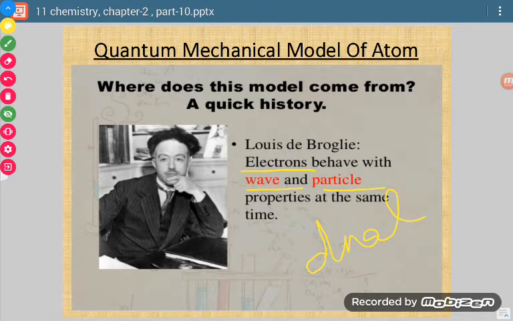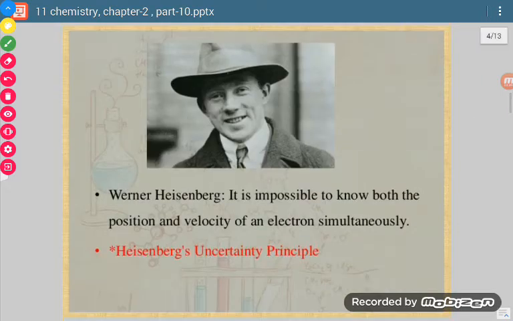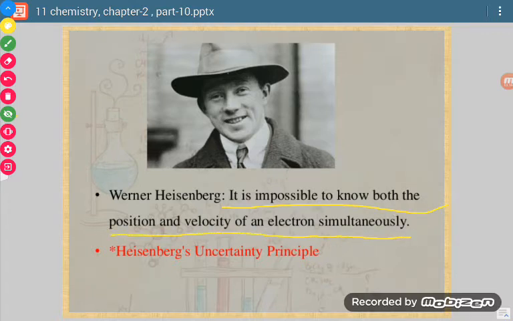Then one more scientist came, Werner Heisenberg. He said that it is impossible to know both the position and velocity of an electron simultaneously with exactness. That principle was called the Heisenberg uncertainty principle.